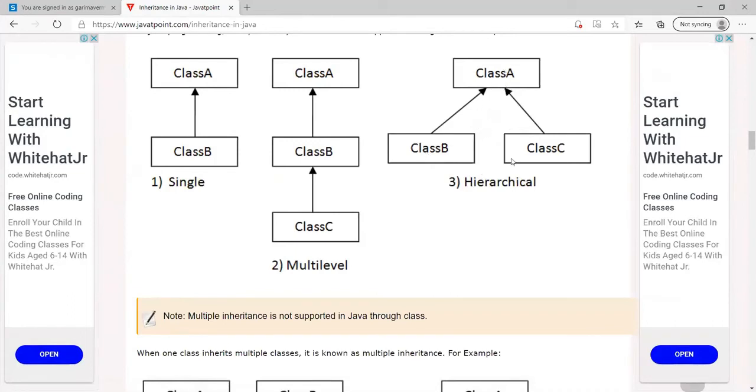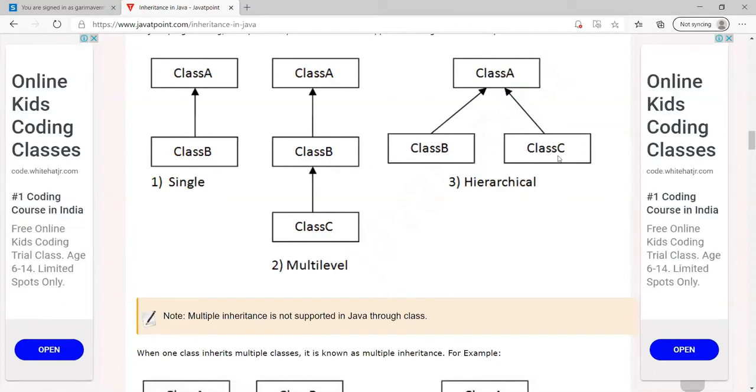parent and this parent is having more than one child. Now remember this child is having a relationship with the parent, so it will inherit all the properties of the parent. This child is also having a relationship with the parent class, so obviously this will also inherit properties from the parent class. But these two child classes are not having any kind of relationship, so they are not sharing any property except the property of the parent class, right? So they are not sharing any kind of unique property between them. They are sharing only what is coming from the parent class. So this kind of relationship is called hierarchical relationship.